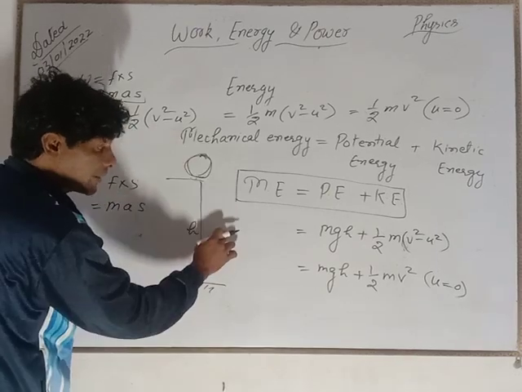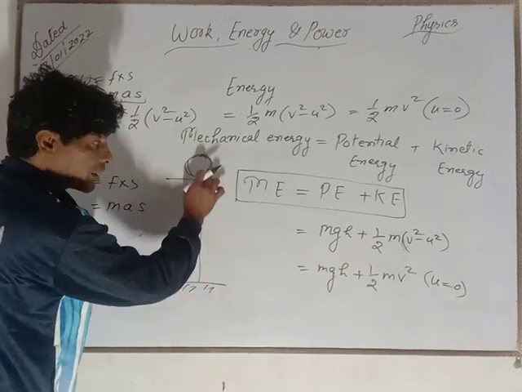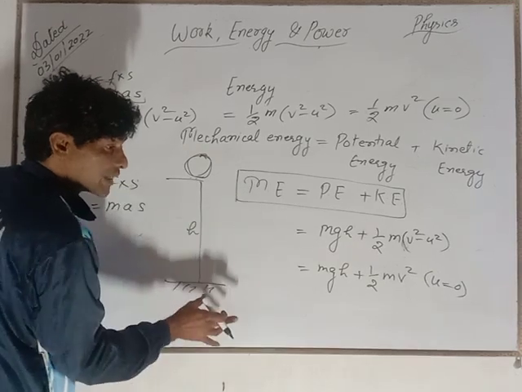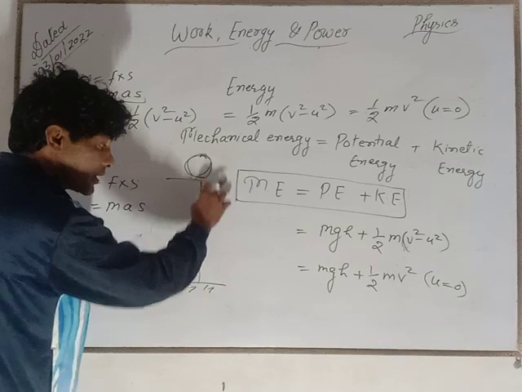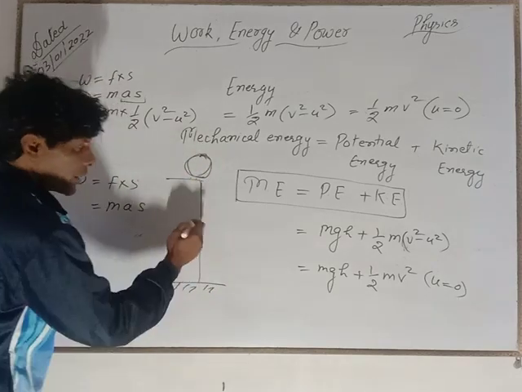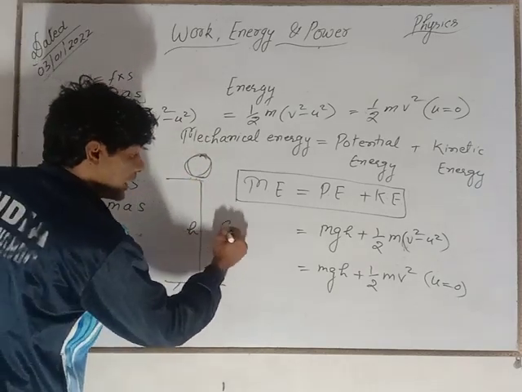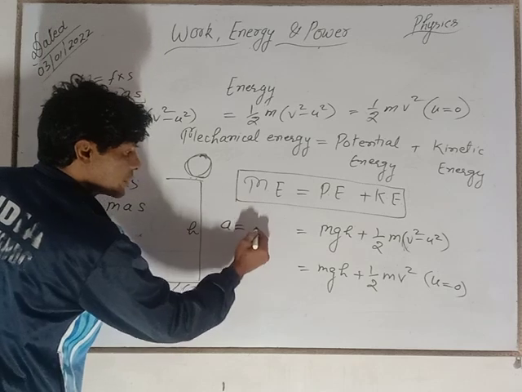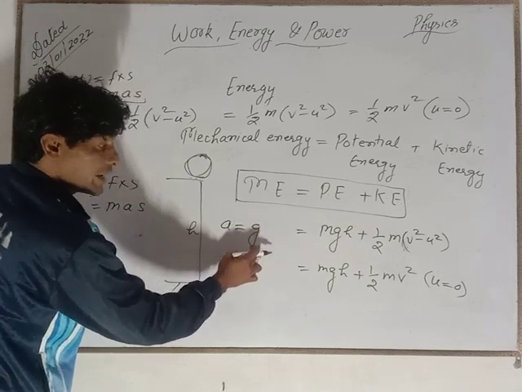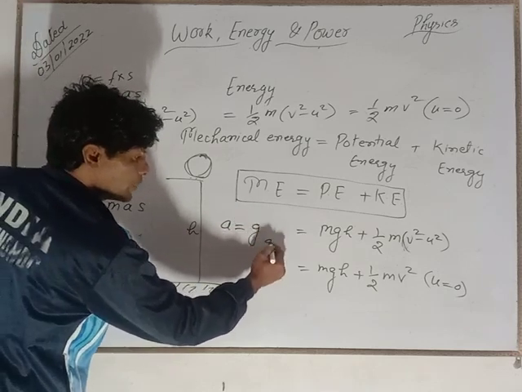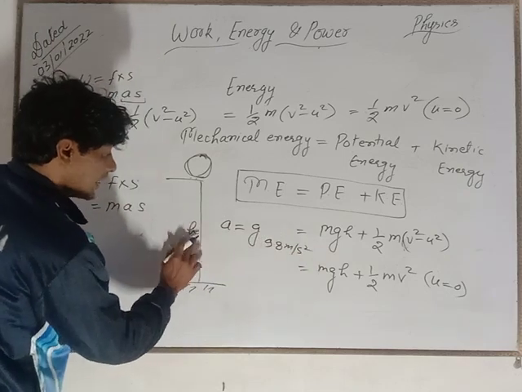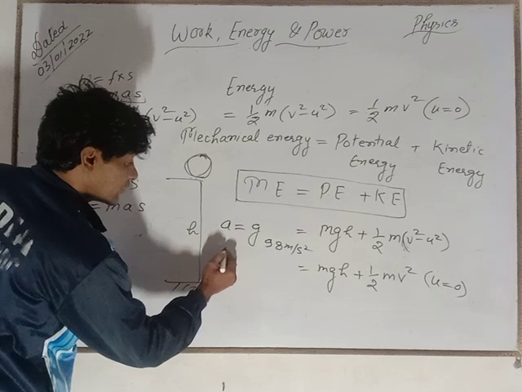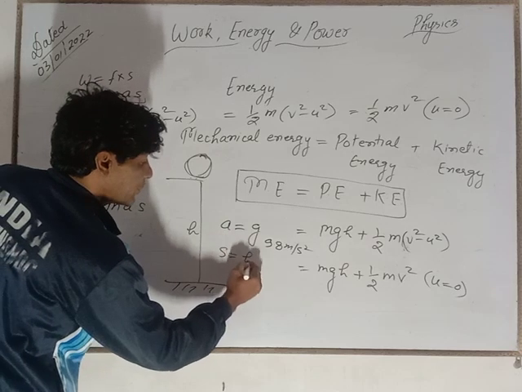It means by falling on the surface of the earth, it can break any object, it can do work. Then this is the potential energy. And when there is height, then a is converted into small g, acceleration due to gravity, 9.8 meter per second square, and this displacement is converted into height.